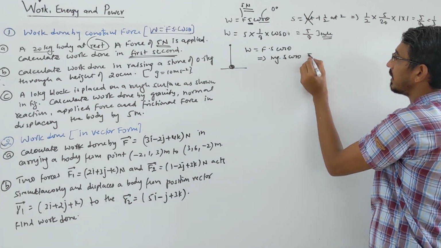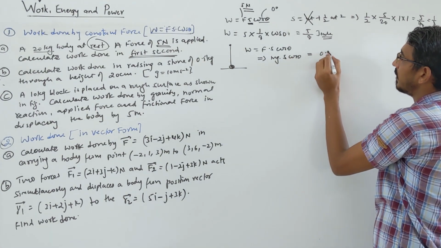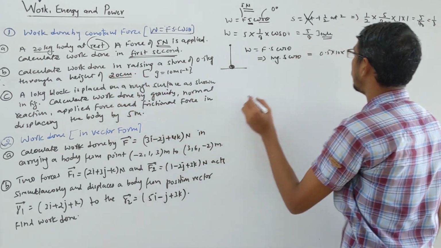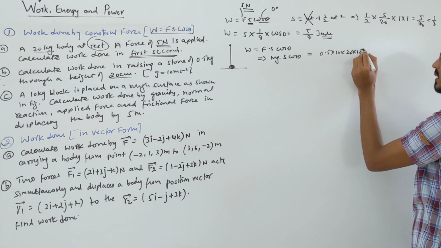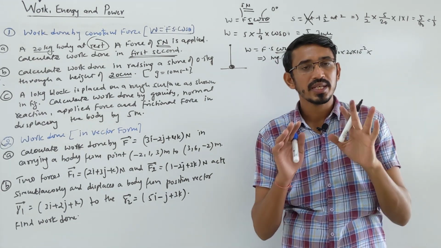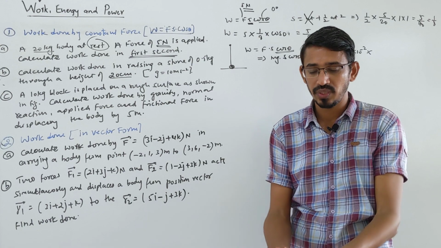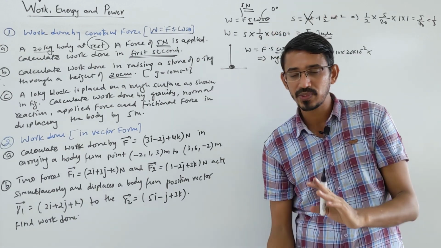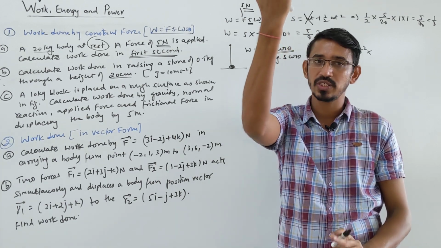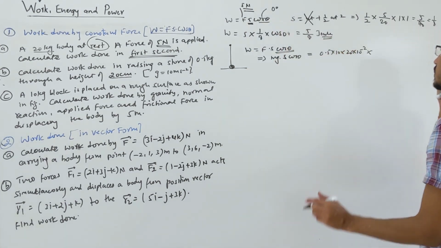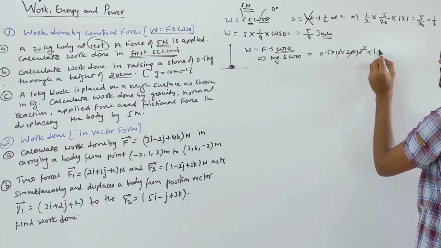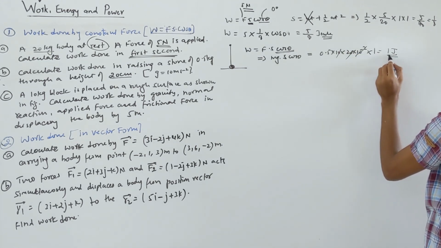Give attention here, very important. Mass 0.5, g is 10, displacement is 20 centimeter, so 20 into 10 power minus 2, and what is cos theta? Here they are asking the work done by us to lift a body upwards. So you have to apply a force in the upward direction to lift it, and the displacement is also in the same direction. So the angle will be 0 degrees. So cos 0 means 1. What is the answer simply coming? 1 joule, right?